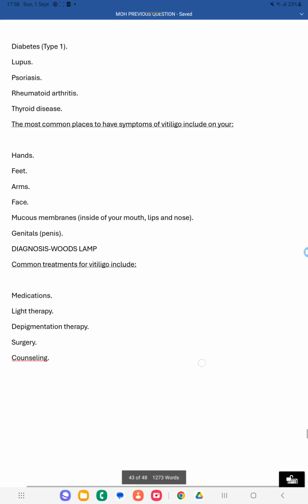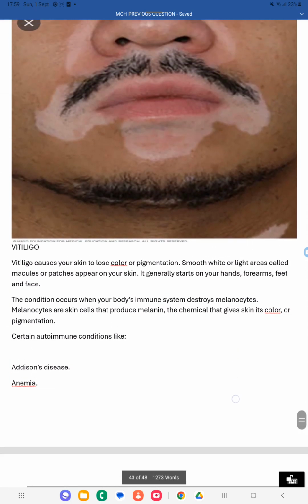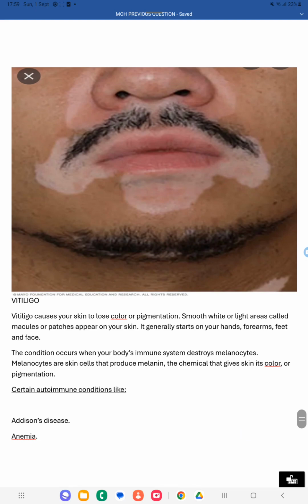The treatments for vitiligo are medications for controlling inflammation, light therapy, depigmentation therapy, surgery and counseling. Counseling is given because of the white patches, other people may react, and reduced self-esteem will be there. So because of that we give counseling. These are the treatments for vitiligo. So this is the vitiligo picture, an autoimmune condition. These are the details regarding vitiligo.